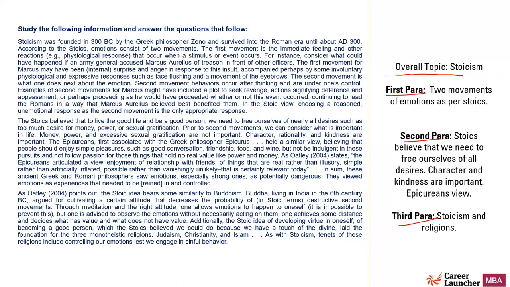Stoicism was founded in 300 BC by the Greek philosopher Zeno and survived into the Roman era until AD 300. According to the Stoics, emotions consist of 2 movements. The first movement is the immediate feeling, and the other reactions that occur when a stimulus or event occurs. For instance, consider what could have happened if an army general accused Marcus Aurelius of treason in front of other officers. Now this is important: there are 2 movements, and the first is something that happens instantaneously. This is given as an example to explain the first movement.